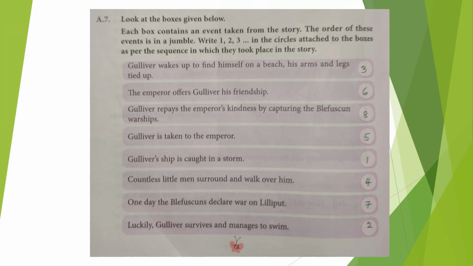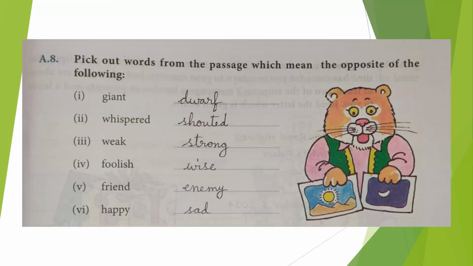Fifth one, Gulliver is taken to the emperor. Sixth one, the emperor offers Gulliver his friendship. Seventh one, one day the Blefuscans declare war on Lilliput. Eighth one, Gulliver repays the emperor's kindness by capturing the Blefuscan warships. So this is the order of the sentences, children.